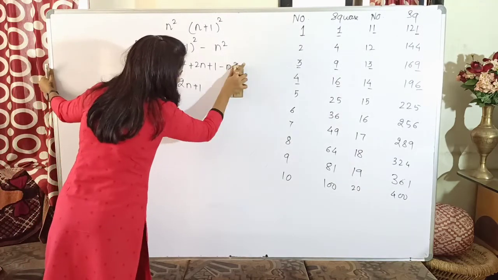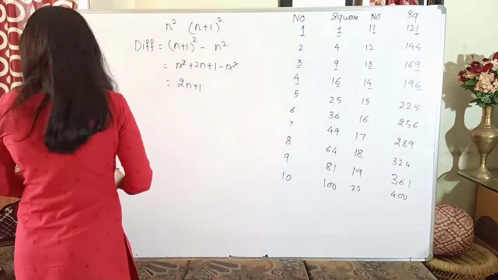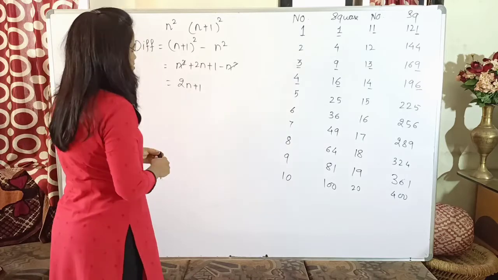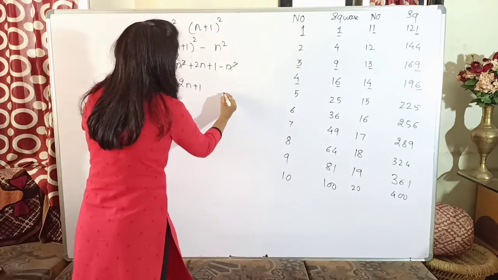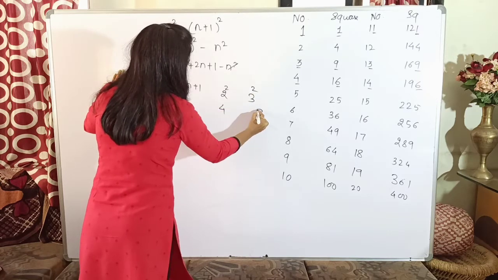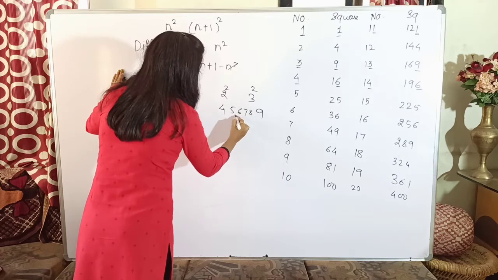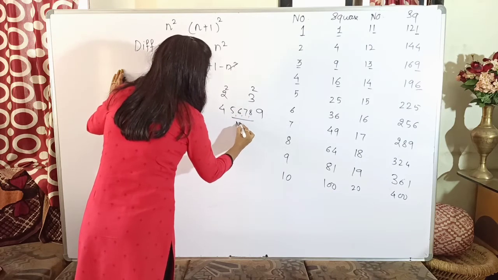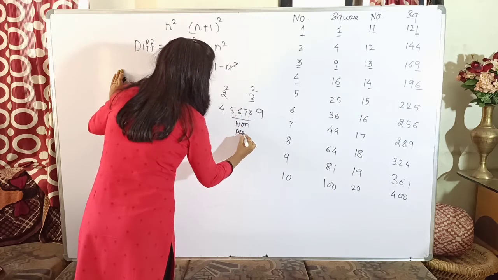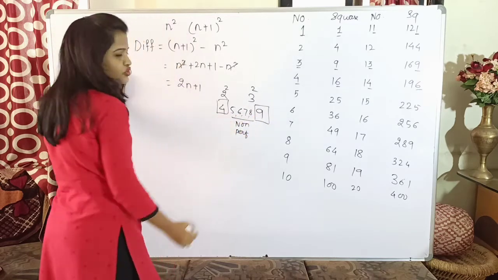Between two perfect squares, how many non-perfect squares are present? Okay. Now, if I consider 2 and 3, the square of 2 is 4 and the square of 3 is 9. So how many numbers? 5, 6, 7, 8. So there are 4 numbers which are non-perfect squares, isn't it? Between two consecutive, I am talking about two consecutive numbers.